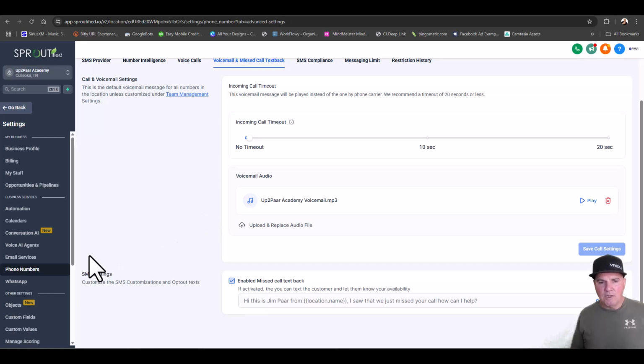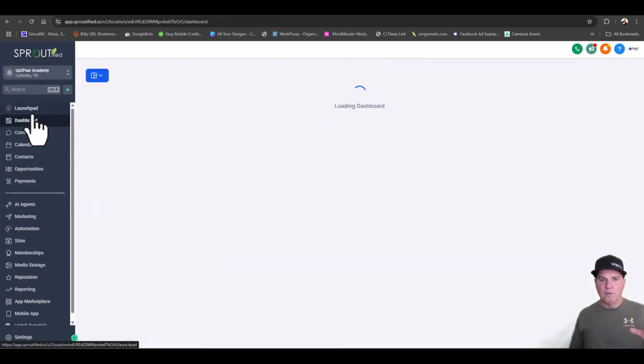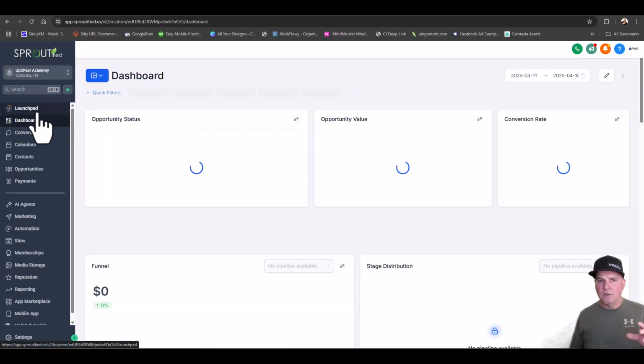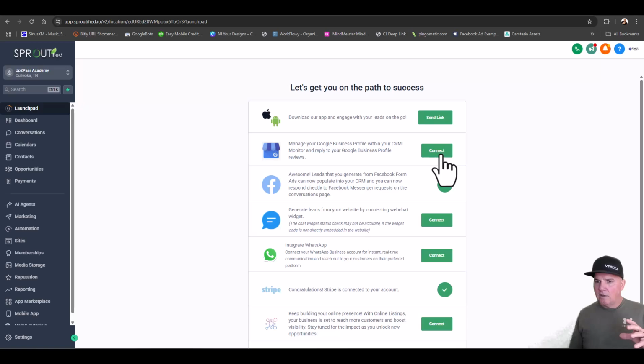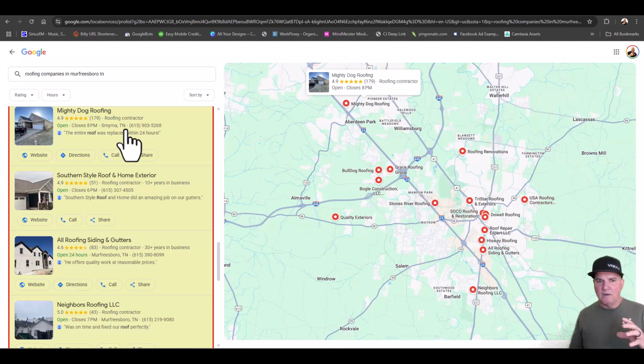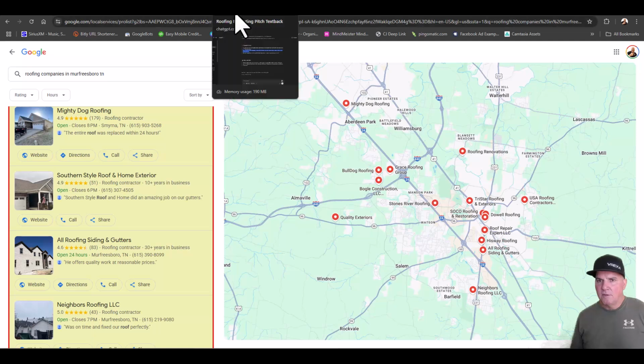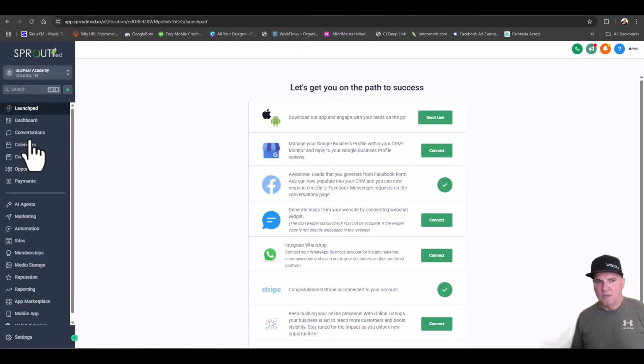Now, how do we go about connecting this to the business? It's super simple. You don't hardly have to do anything. We go into Launchpad on the left here. We get the person on the phone. So if it is Mighty Dog Roofing, they log into their Google My Business. We set up a page for them here for their roofing company. So they're going to have their whole CRM. And this is the beauty of this. We're going to be able to sell all these services.